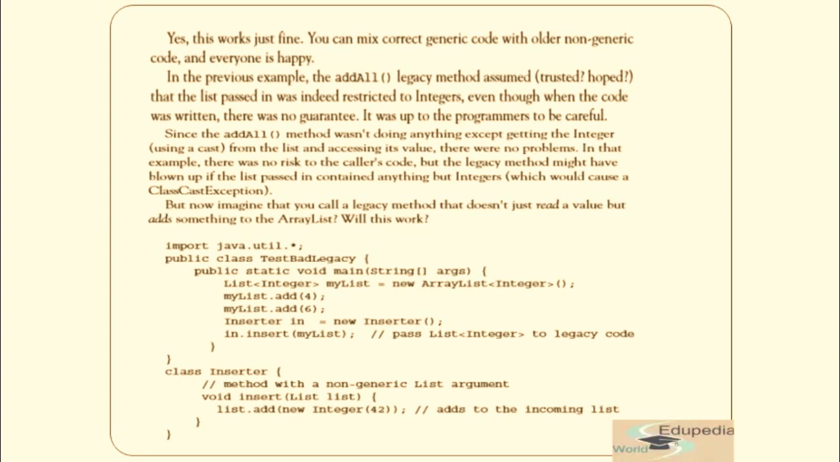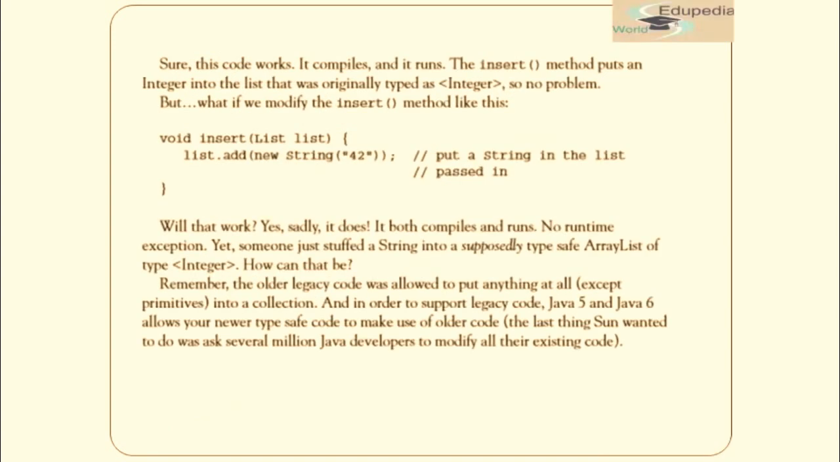Okay, so what do you think in this case? Will it work fine? Well, it will, because over here we are simply adding an integer. Although it's not generic, we are simply passing an integer, so it will compile. But what if our insert definition is something like this? Here you see we are actually inserting a string. So will this work? Well, sadly it does. It both compiles and runs with no runtime exception. Yet someone has stuffed a string into a supposedly type-safe ArrayList of type Integer.